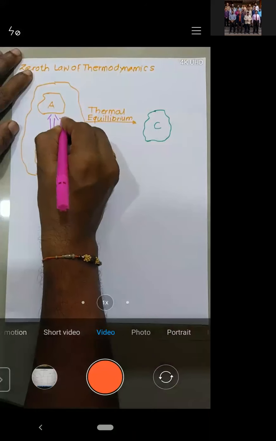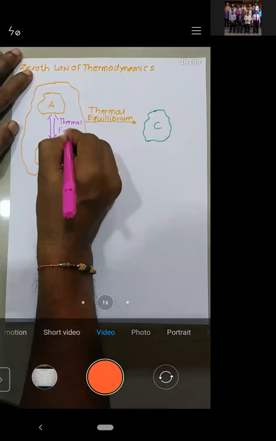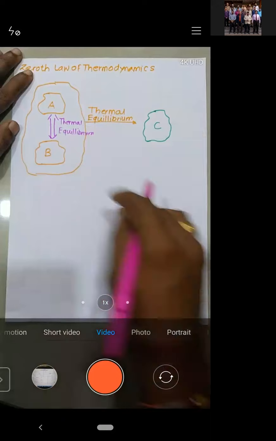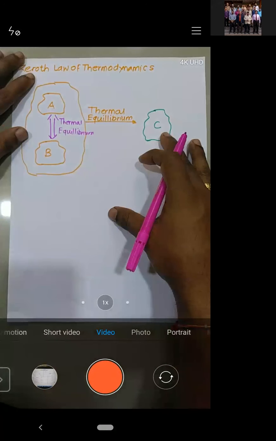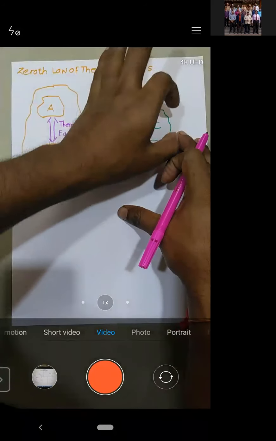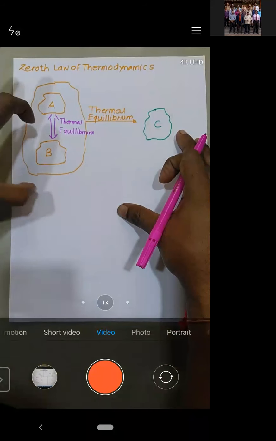Have you understood this one? See, I will explain the reverse thing.